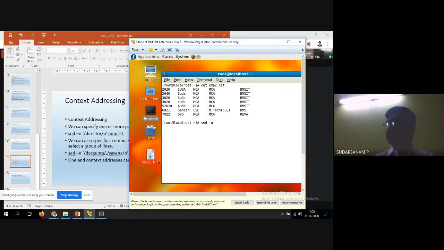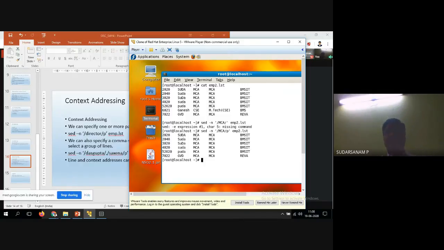I want to print MCA, so slash MCA slash, capital letters, in single quotes, and the file name is emp2.lst. Sorry, the P is missing. P. So now what happened?